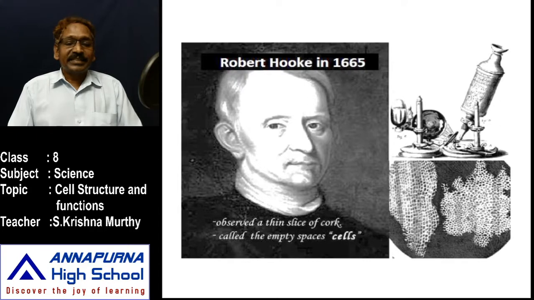In 1665, while examining under a primitive microscope, Robert Hooke observed some compartments similar to a honeycomb. He named them cells. Later, he wrote about them in his book Micrographia in 1665.